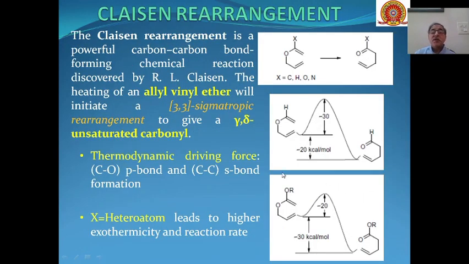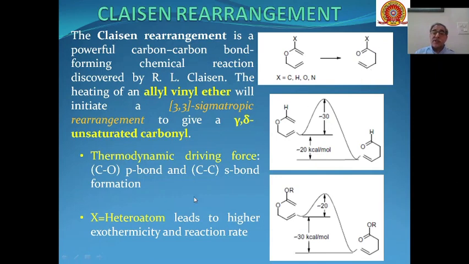The next is the Claisen rearrangement. The Claisen rearrangement is a powerful carbon-carbon bond forming chemical reaction, and this was discovered by R.L. Claisen. What they did was heat allyl vinyl ethers through a 3,3 sigmatropic rearrangement, and these allyl vinyl ethers on heating are converted into gamma delta unsaturated carbonyl compounds.